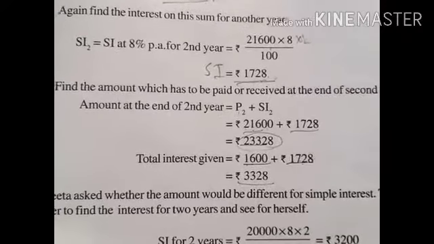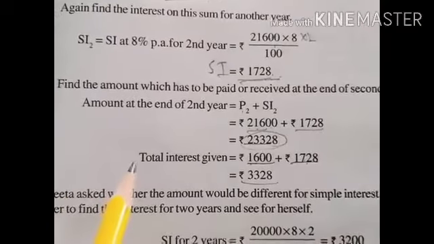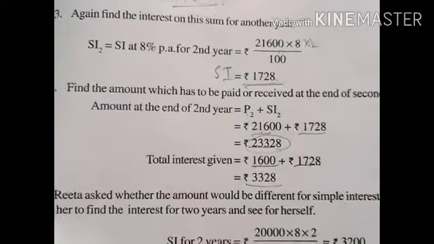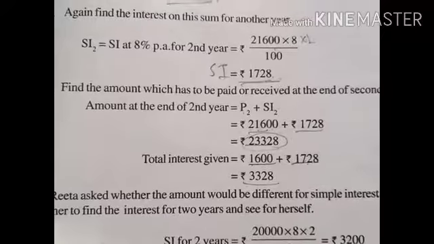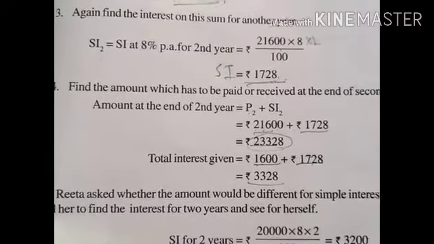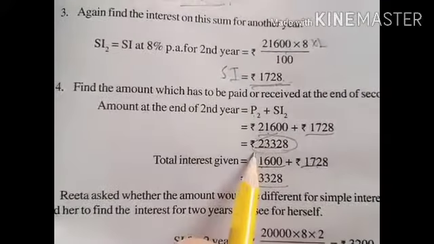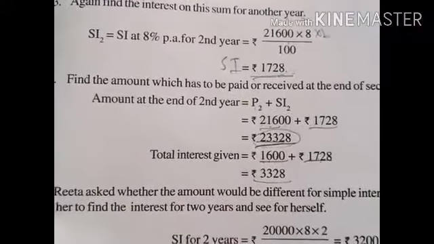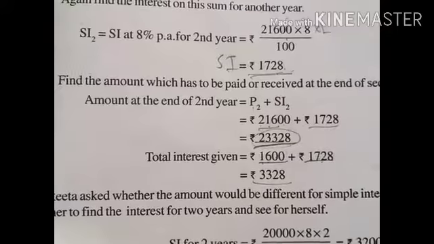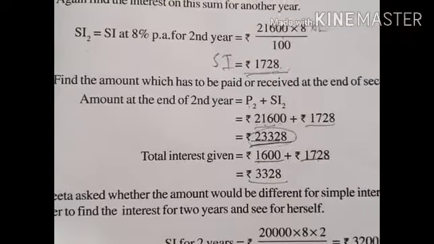And again, if we are finding the simple interest for the third year, for the same rate, for the same situation, this is the amount of the second year. That means after completing the second year, we get 23,328 total in our account.